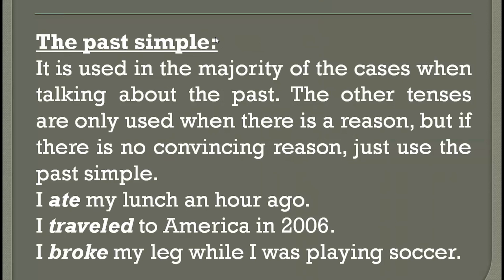Okay, we start with the past simple first. Usually, we use it in the majority of situations. If you're talking about the past, make sure that you use the past simple, unless there is a strong reason to use another tense. But if there is no reason, you will be safe if you just use the past simple all the time. Like these examples, I ate my lunch an hour ago.